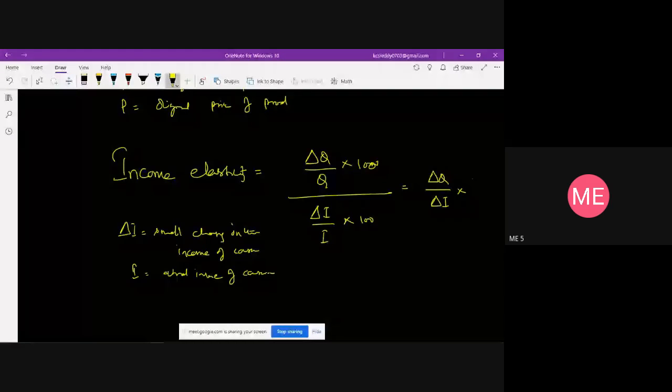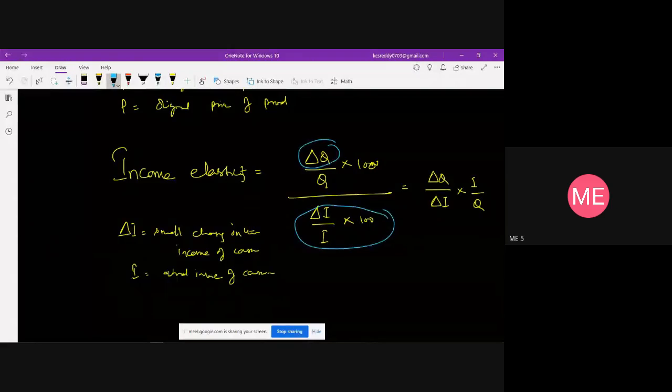So for a small change in the income of a consumer, how the quantity is going to vary, that is what we can call income elasticity of demand.